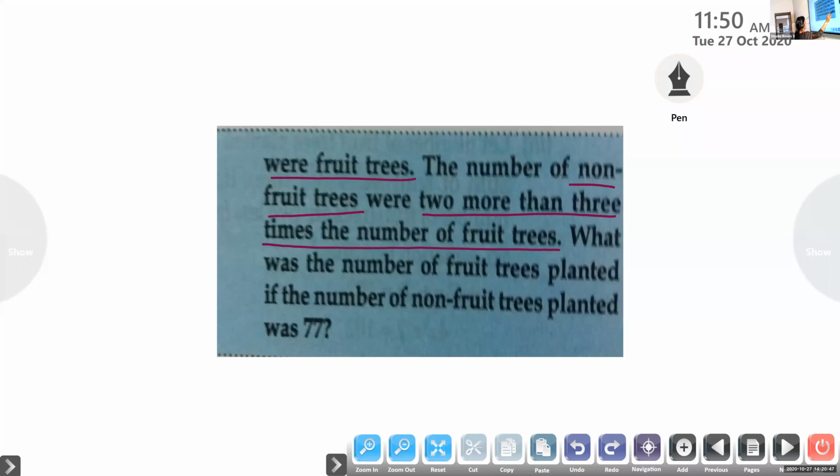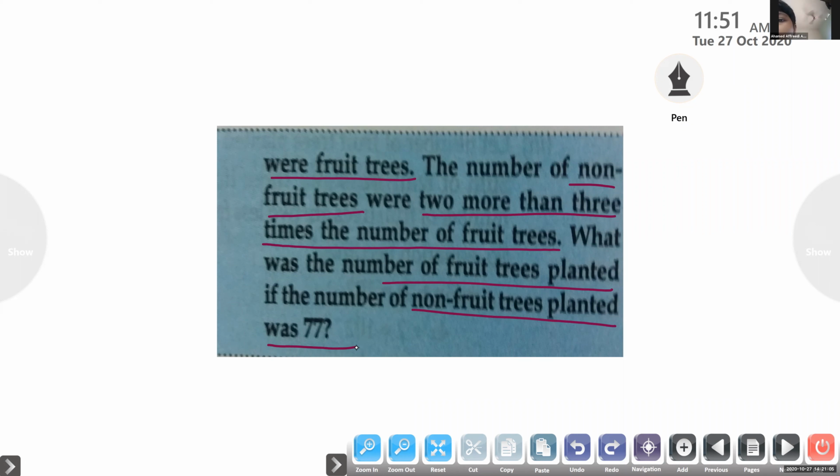What was the number of fruit trees planted, if the number of non-fruit trees was 77? And 3x plus 2 is equal to 77. Very good, correct.